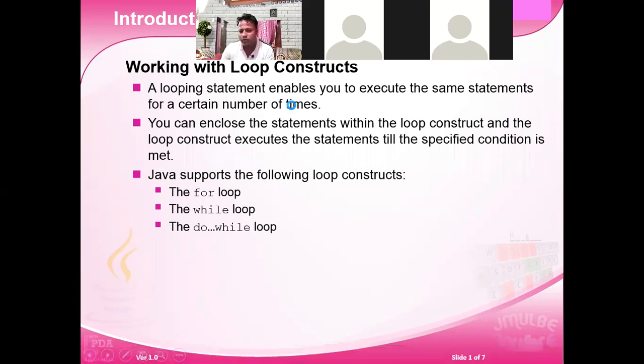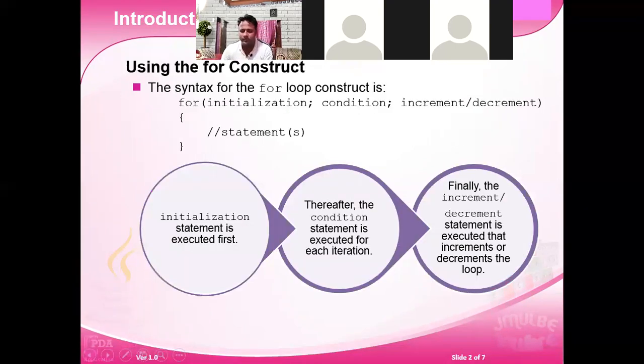Now first I move to the for loop. The for loop contains three parts. First is your initialization, then checking condition, then next is your increment and decrement. First you initialize the value, then you go for condition checking, and till your condition is true, increment and decrement is going on.